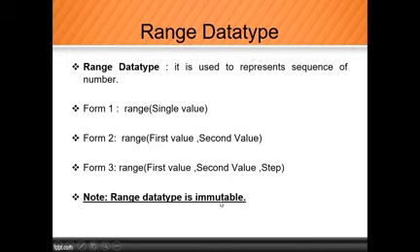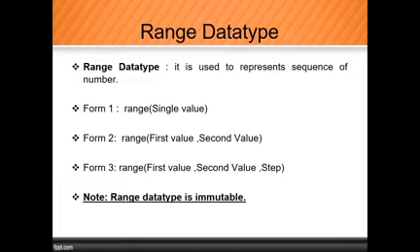But the range data type is immutable. The name itself indicates that we cannot use heterogeneous data types. We can use only integer numbers for sequencing, like 1 to 10, 11 to 20, 30 to 40. These are sequences. Can I use string operations inside that sequence? No. Can I use fractional numbers inside that sequence? No. Can I use complex numbers inside that range? No. If we try to, then we get an error. Make a note of that. We get a type error. Only integers are allowed.